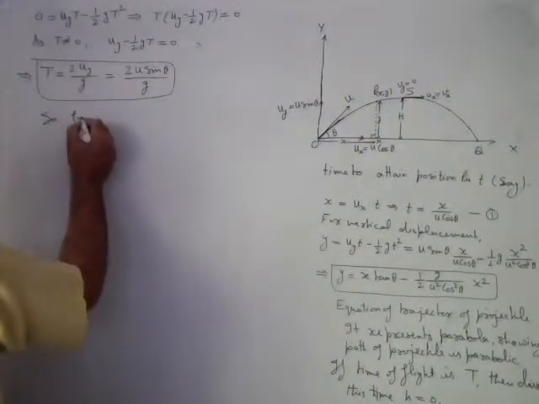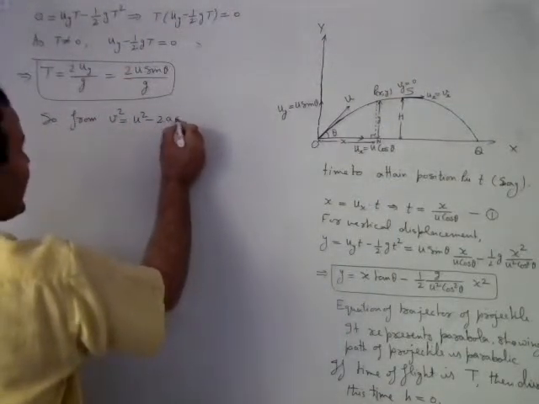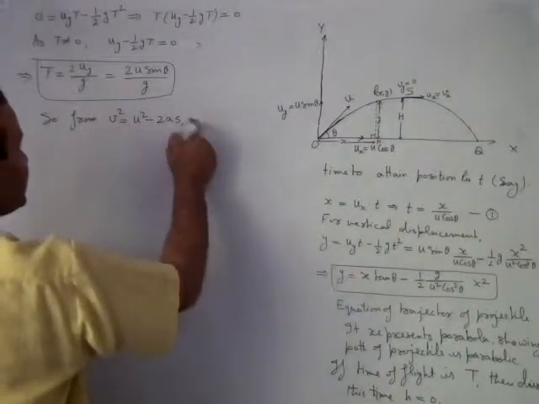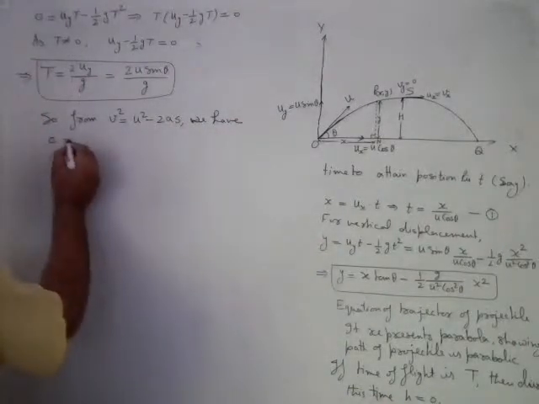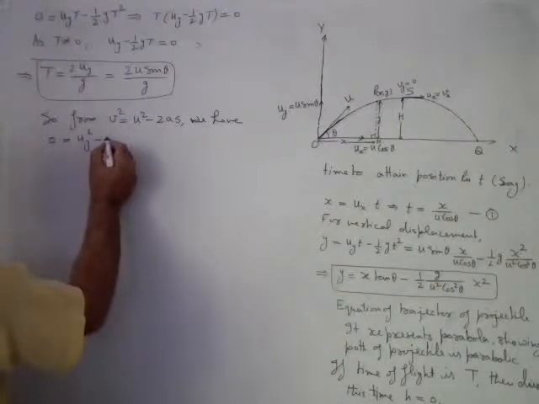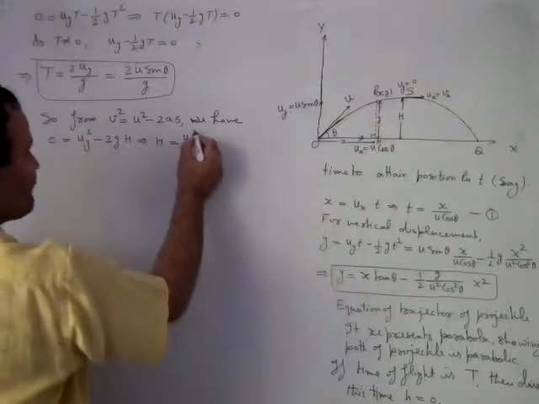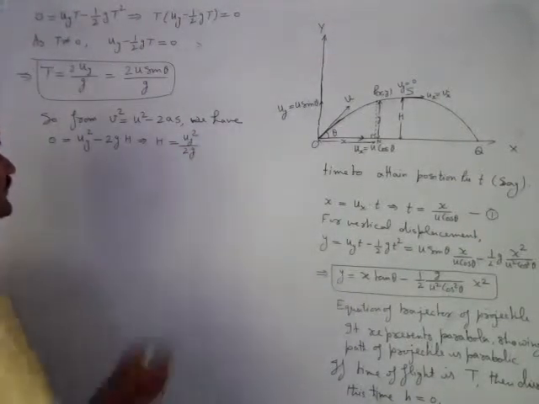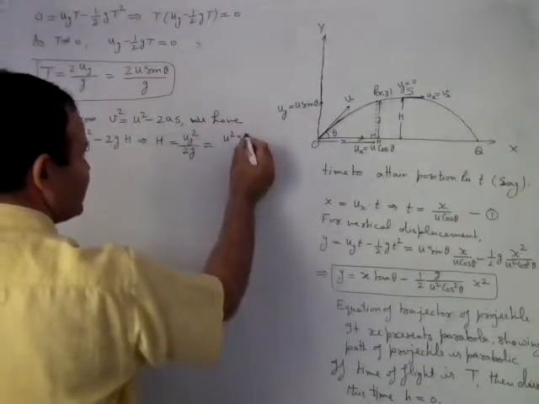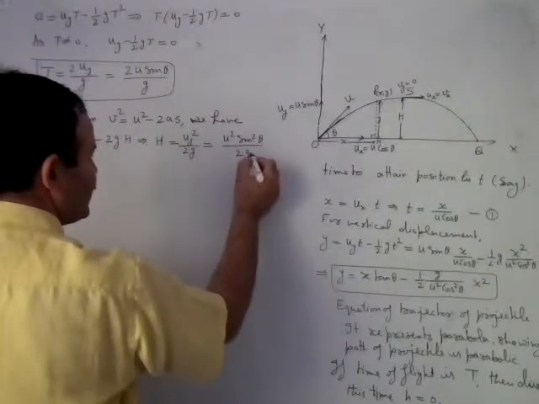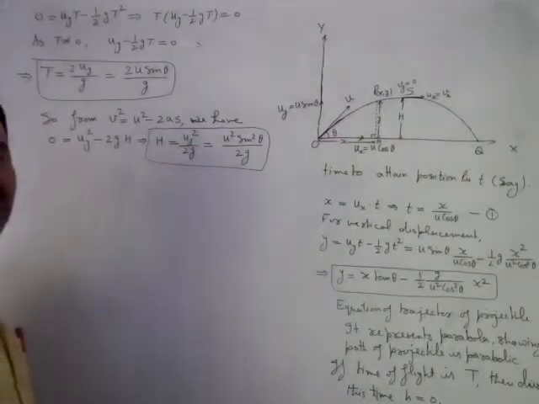So at the point of maximum height, Vy is 0. So from v square is equal to u square minus 2as, we have v square 0 is equal to Uy square minus 2gh, which implies h is equal to Uy square upon 2g. This is equal to u square sin square theta upon 2g. It will give us the expression for maximum height.